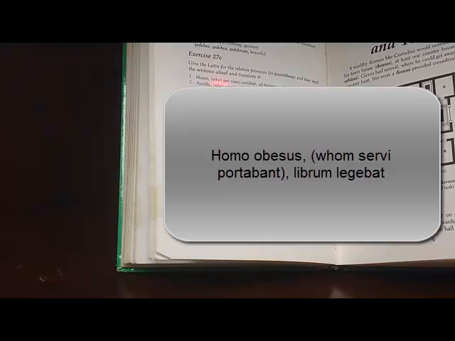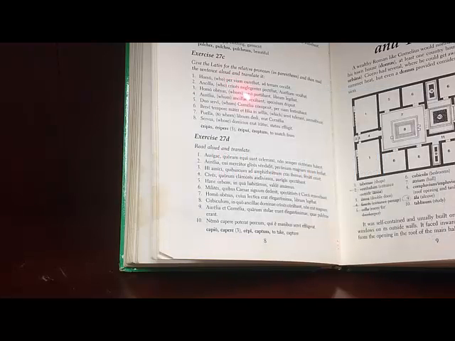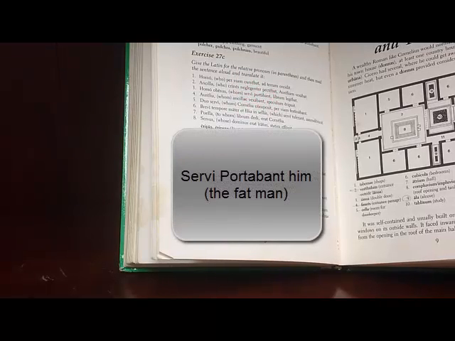But which fat man? It was the fat man whom servi portabant. Right? So, if this were its own sentence, if we made that relative clause its own sentence, instead of whom, it would be him. Because servi portabant, what is portabant?